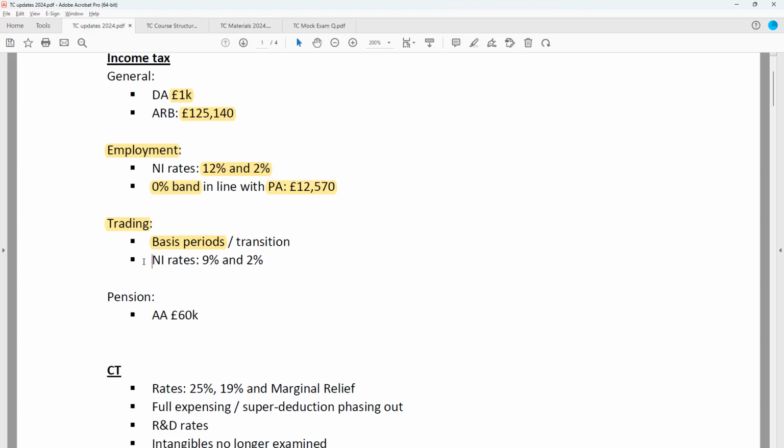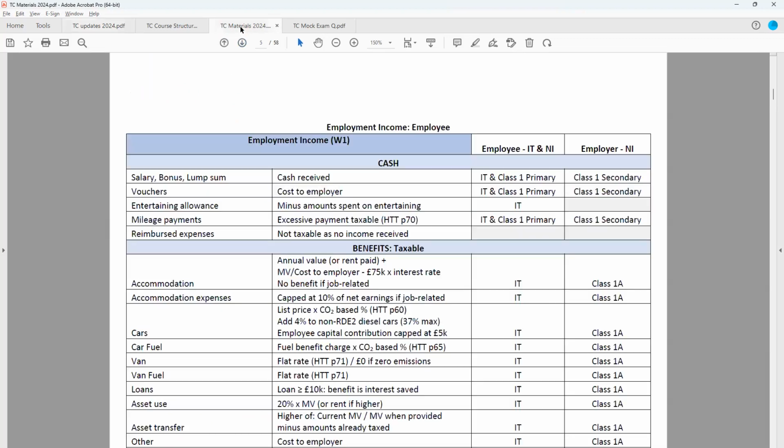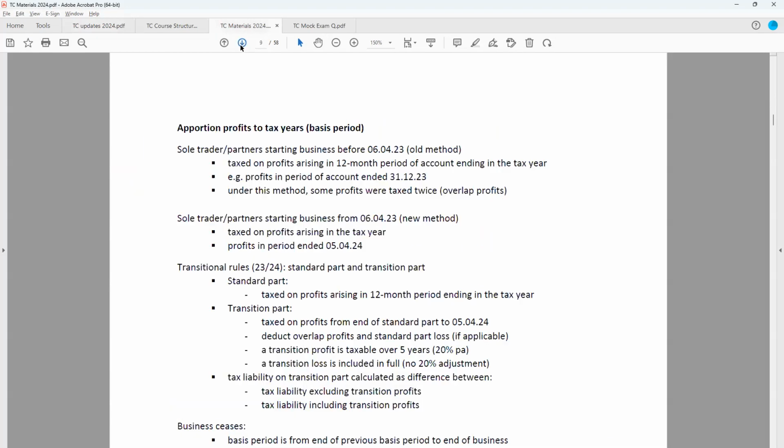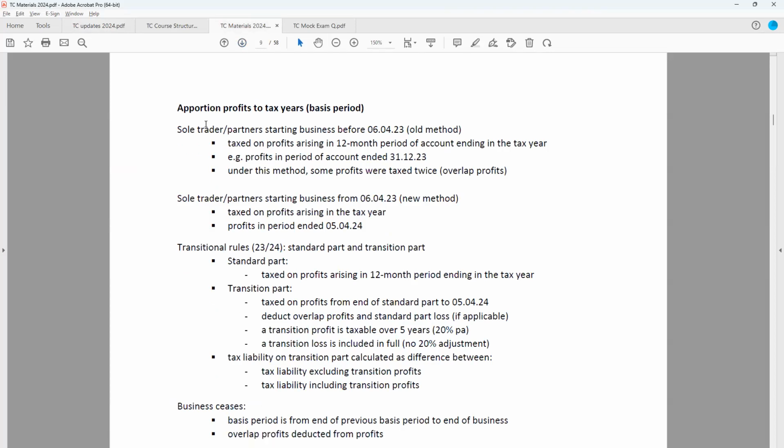So there's been a significant simplification of these rules, which is very much welcomed by people working in tax and also those preparing for their tax exams, where individuals will just be taxed based on the profits arising in the tax year.